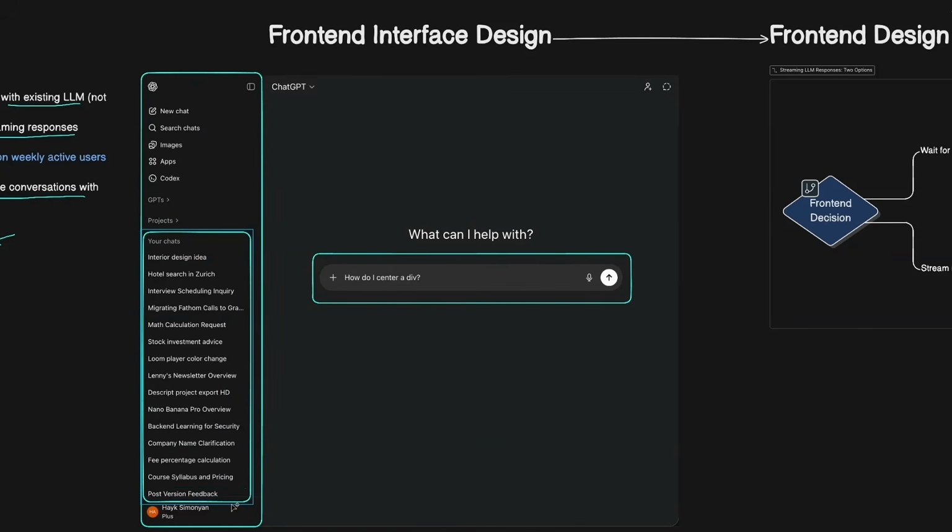But other than that, ChatGPT and other tools nowadays have way more functionalities. They have things like projects, custom GPTs, OpenAI Codex, image generation, and much more stuff. But as we clarified in the requirements, we are only going to focus on chatting with the LLM model and keeping the conversation history per user so that they can access it later.